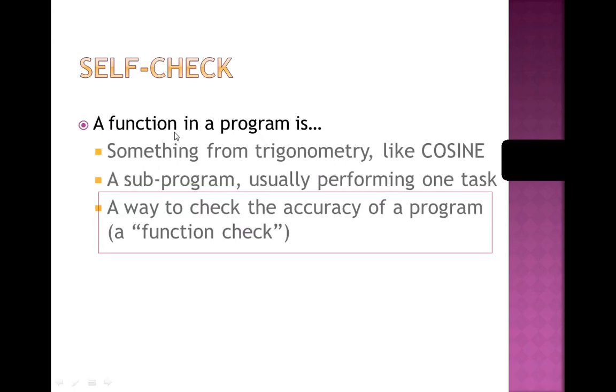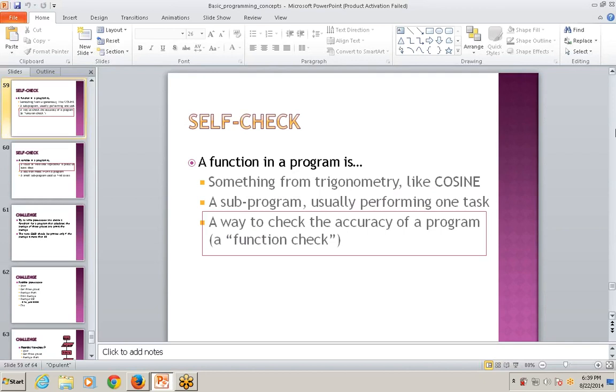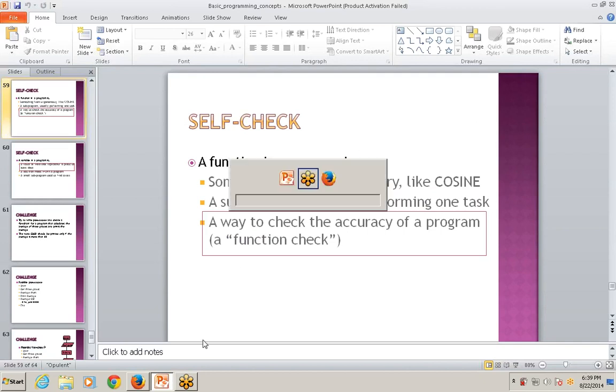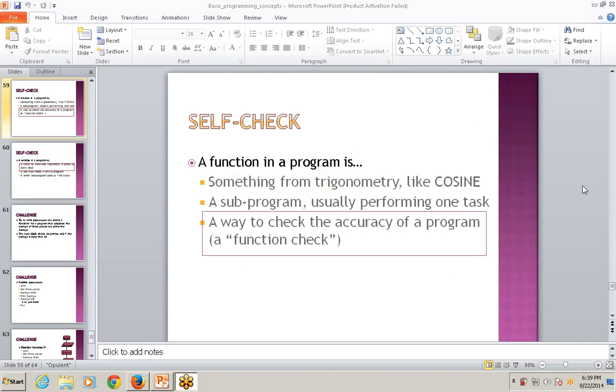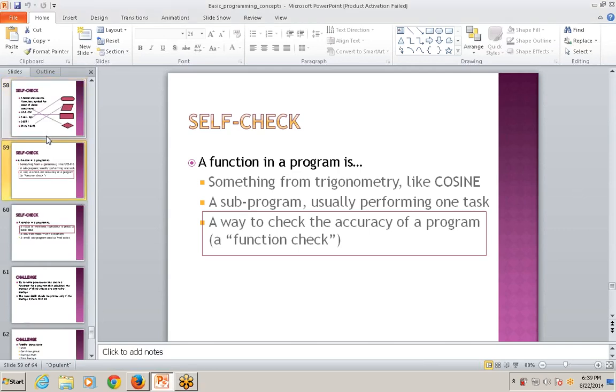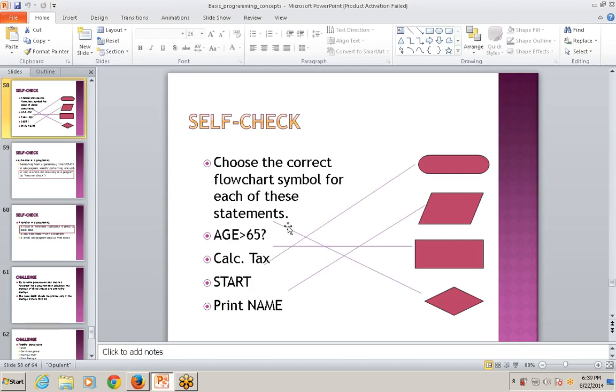Next, a function in a program is... no, that is a misprint basically. As you see, age is not a rectangle. The age is a diamond, not a rectangle. This line is a misprint. This goes over here. This is a misprinting part. Alright.